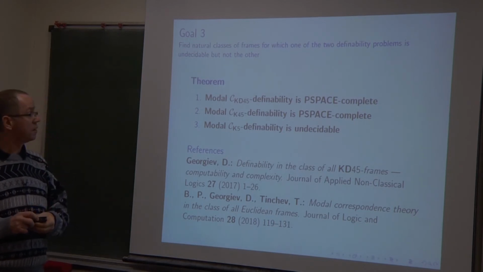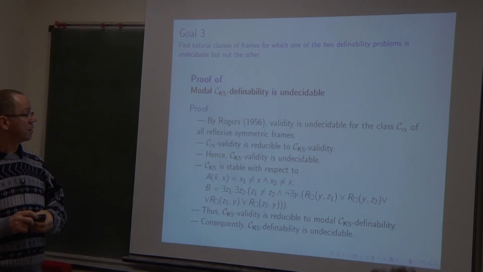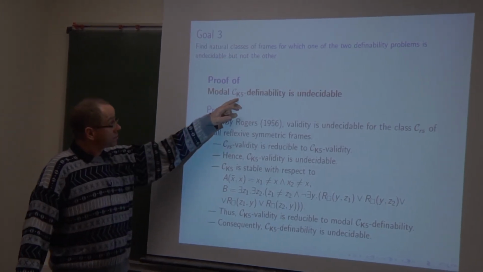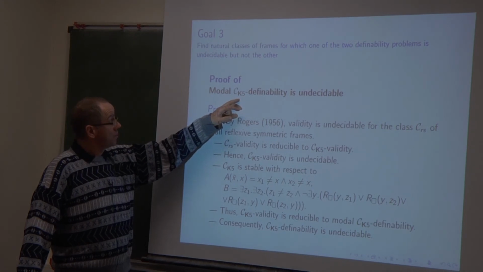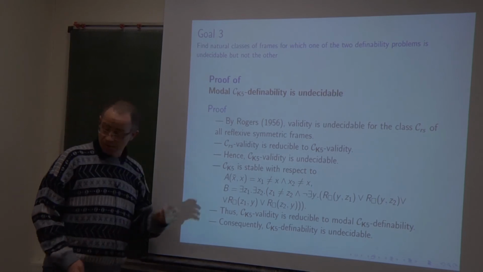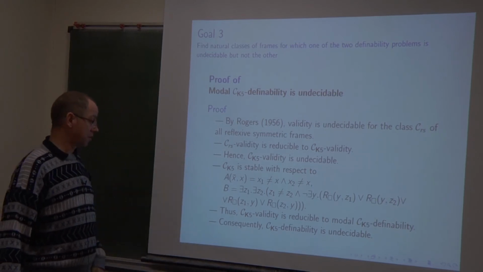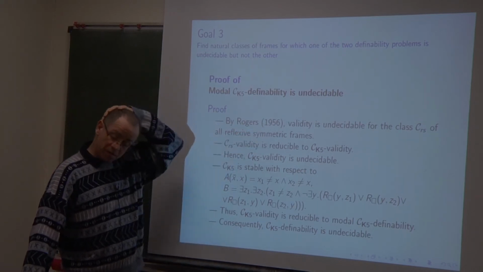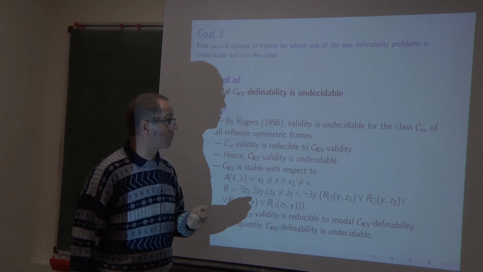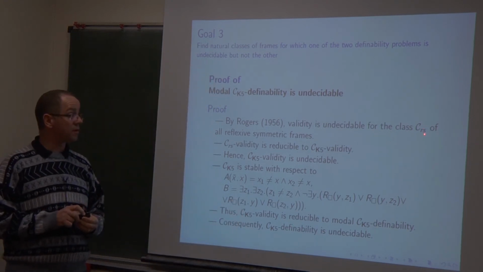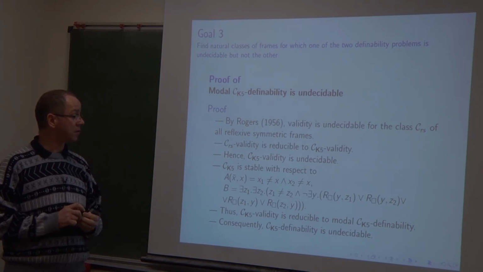And the proof is as follows. So modal definability with respect to the class of all K5 frames is undecidable. I will not give the details, just the sketch of it. By Rogers, it is known that the validity of our first order language, when we consider the class of all reflexive symmetric frames, is undecidable. It comes from this paper.